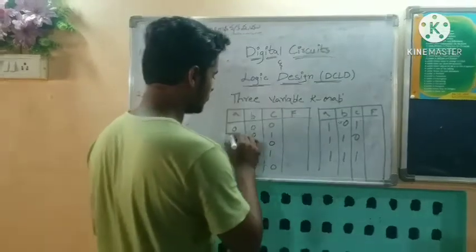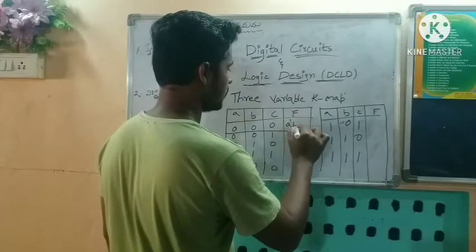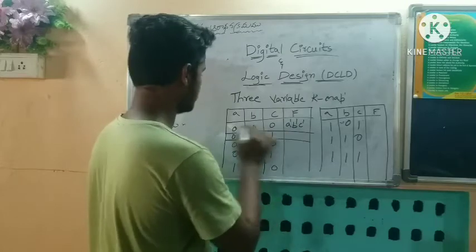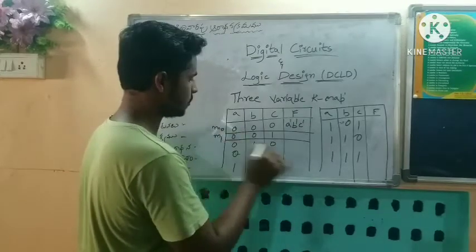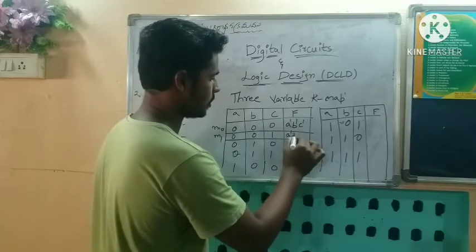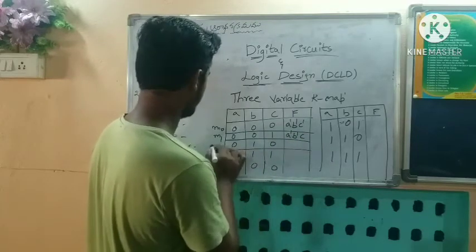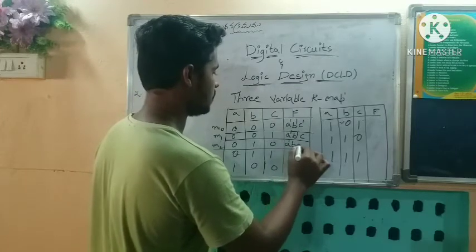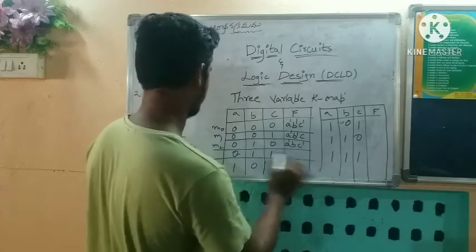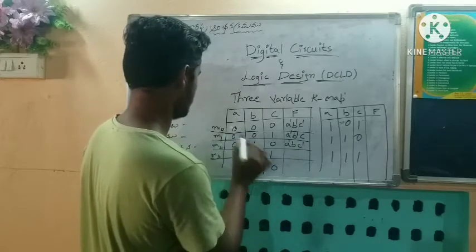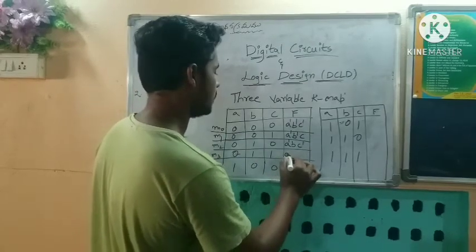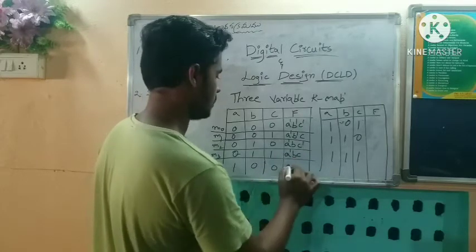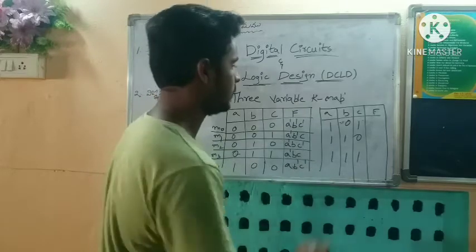Here you see M0 is A complement, B complement, C complement, and M1 is A complement, B complement, C. For M2, A complement, B, C complement. For M3, we get A complement, B, C. For M4, A, B complement, C complement.